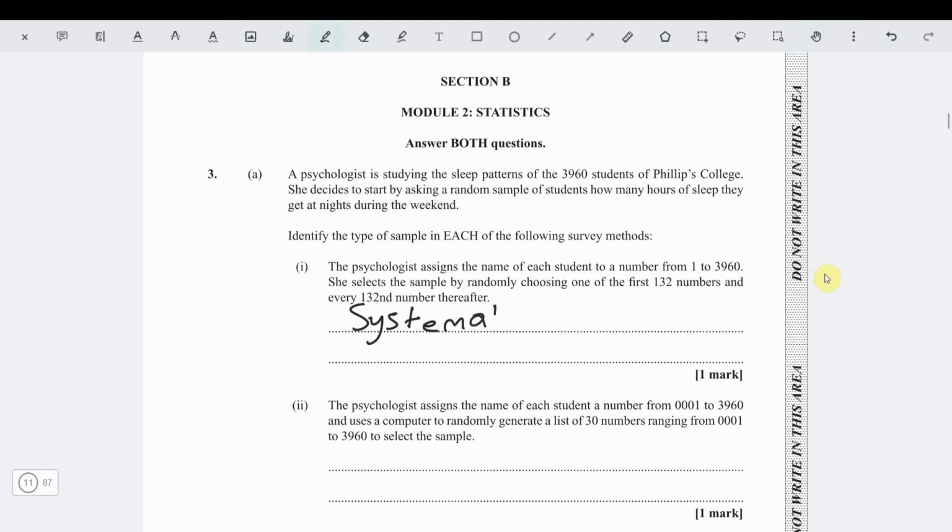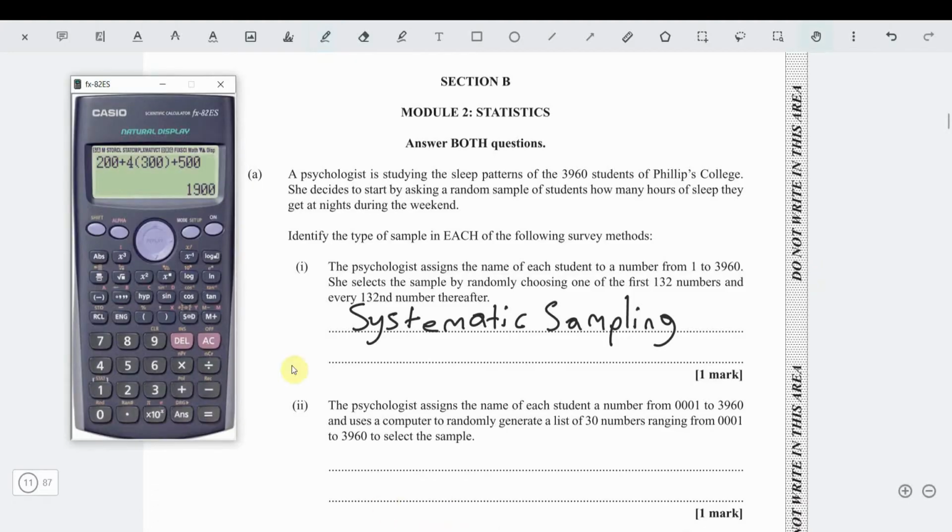This is systematic sampling. Systematic sampling is where you place them in order, and if you check it out, this is 3960. If we divide it by 132, we get 30. So that means you're choosing 30 numbers, but it's not really random because she made it systematic.